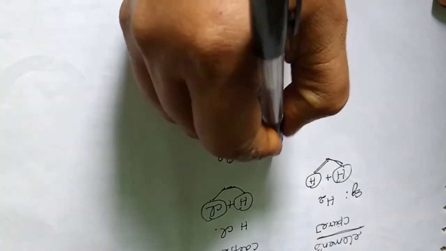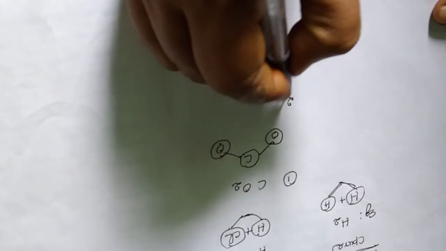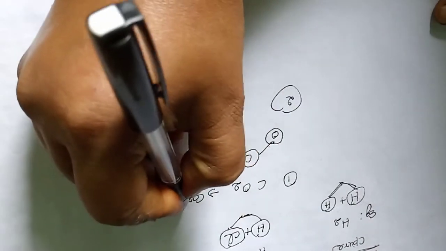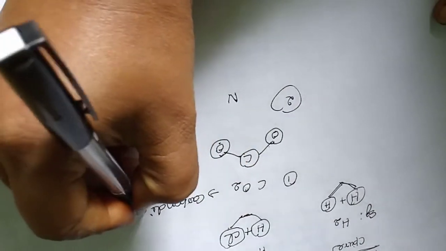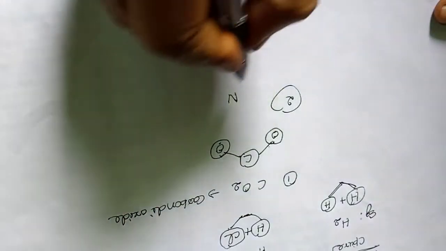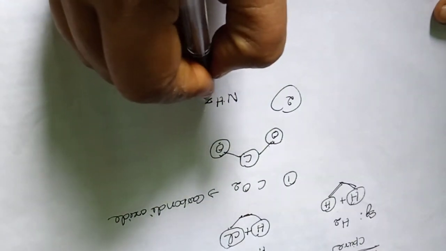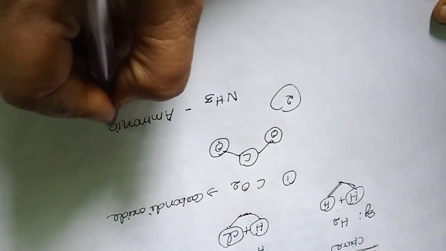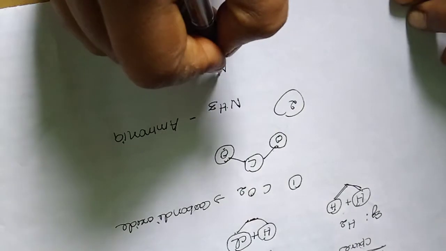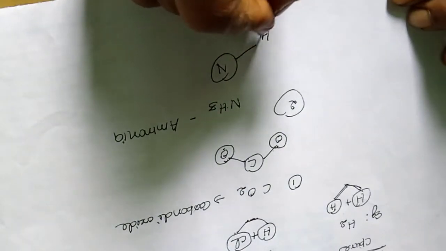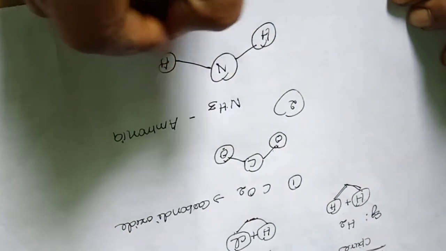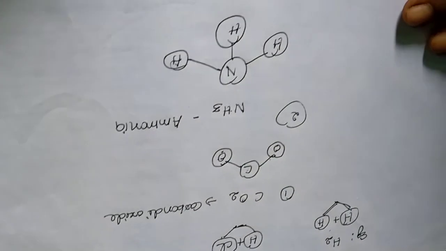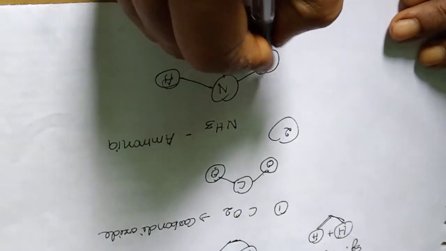Carbon dioxide is one example, and another example is ammonia, NH3. Nitrogen combines with three hydrogen atoms, and that gives a molecule of a compound.